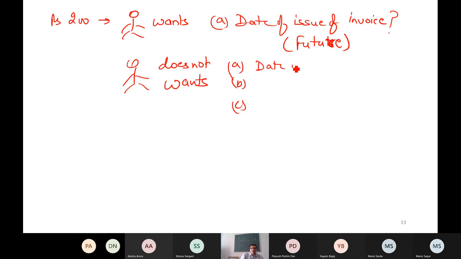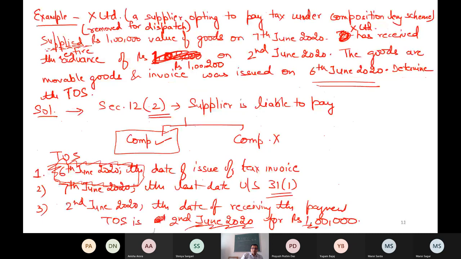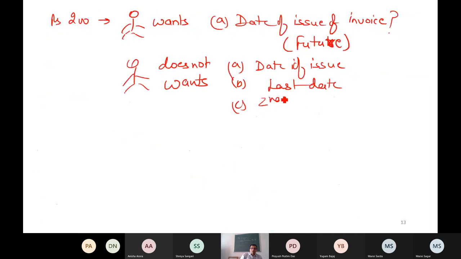A date is date of invoice. B date is last date, and date C is what? Receiving the amount. On which date amount is received? 2nd June. In case supplier doesn't want, government says no problem. 2nd June 2020 is the early. Pay the tax on this unit also if you want, we have no problem.